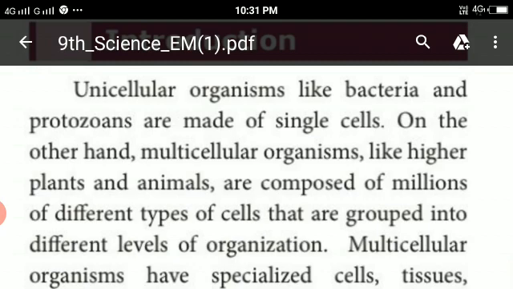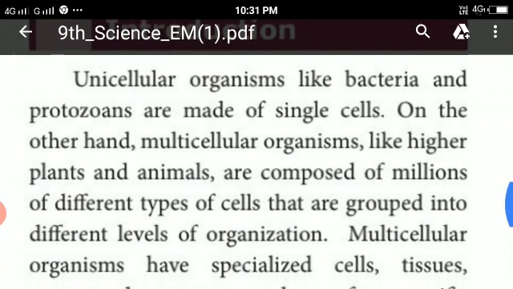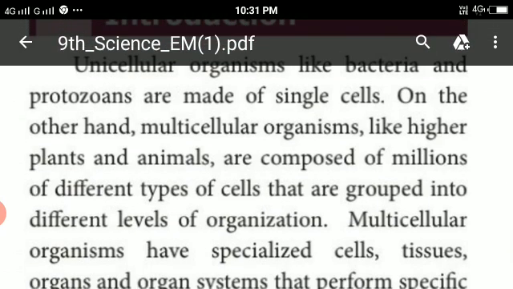We are going to study about the organization of tissues. Through these lessons, we are going to study the types of tissues: meristematic tissues and permanent tissues. What are the characters of the meristematic tissues, what are the types of meristematic tissues, what are the permanent tissues, and how do they perform? These are the things we are going to study through these lessons.